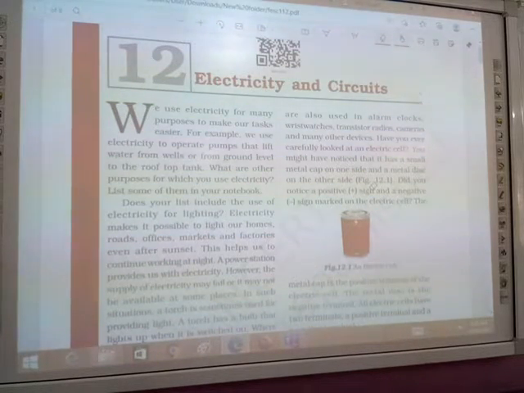We will just switch on the fan by pressing the switch, and then we will feel cold. Ma'am, computer also needs electricity to operate. Yes, beta. There are too many uses of electricity. Ma'am, the water pump is also the work of electricity. Yes, beta. Hydroelectricity.